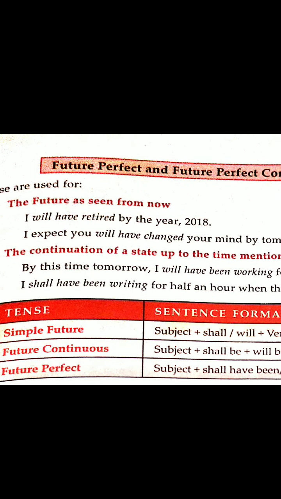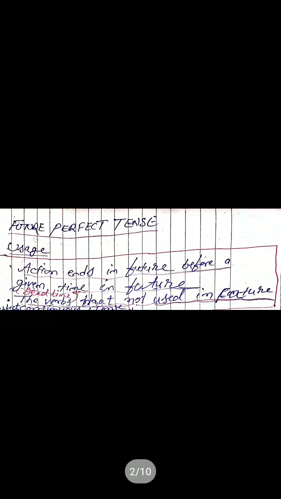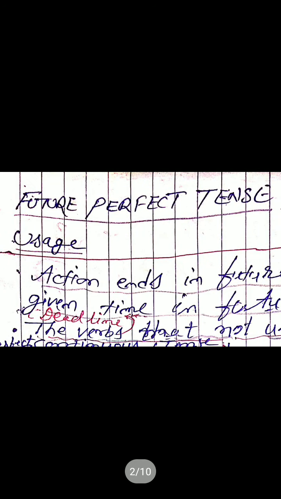First, when we expect that an action will be over before a particular time in future. When we expect that an action will be over in future by a particular time in future. It means we expect that particular work will end before a given deadline. We use future perfect tense.